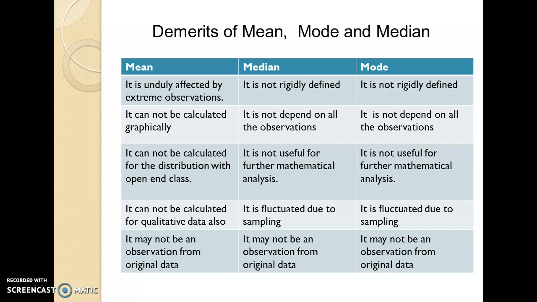Like the mean, both median and mode may not be an observation from the original data. So these are the demerits of mean, mode and median.